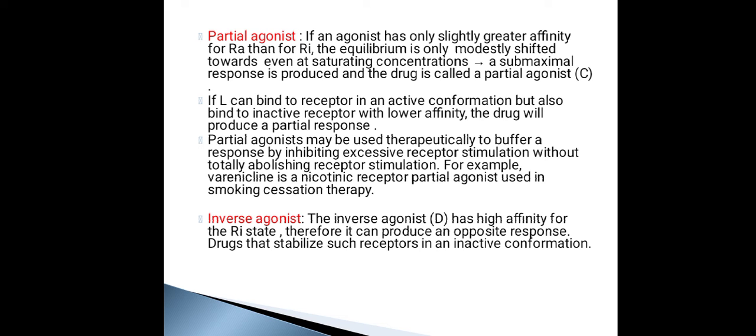Therefore, they are going to produce a partial effect or a submaximal response. So, you might ask me, then what is the use if the drug is going to produce only a submaximal response? But it has a very important advantage: a partial agonist can be used to buffer the therapeutic activity. They can inhibit excessive receptor stimulation without abolishing the receptor stimulation, because they are going to act in a 50-50 way. There is no excessive stimulation or total inhibition.